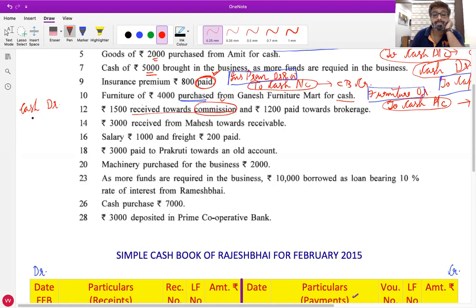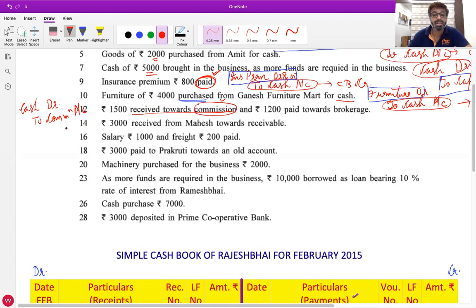Commission is an income. What is the rule for that? Debit all expenses and losses, credit all incomes and gains. So cash comes in, debit what comes in, cash account debit, and commission is an income, credit all incomes and gains to commission account.